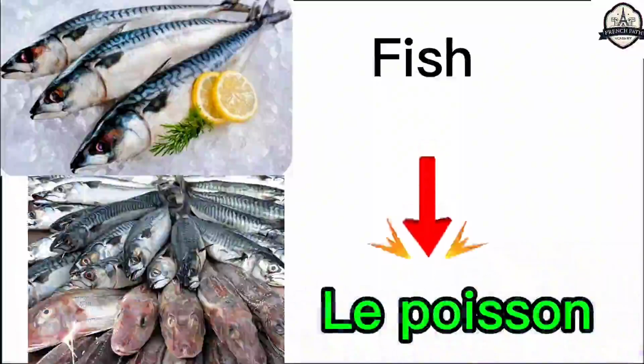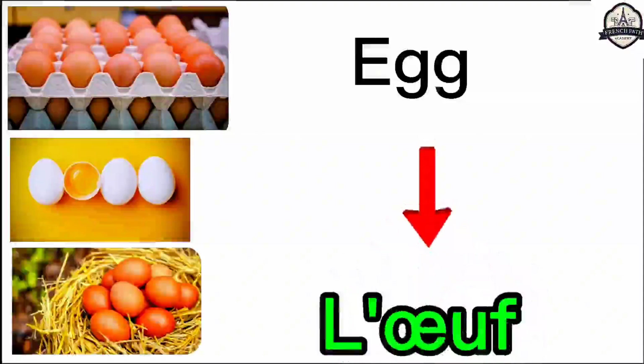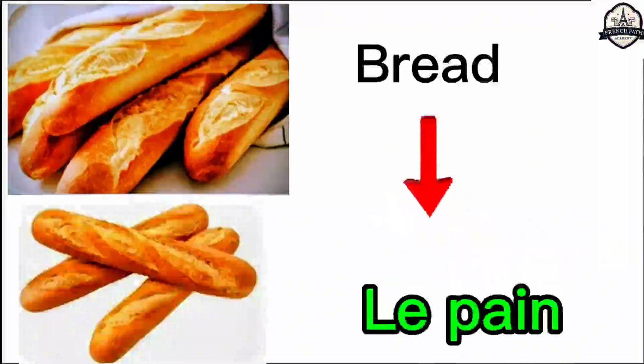Fish is called in French language le poisson. Le poisson. We also have egg. Egg, which is called in French language l'œuf. And after that, we also have bread. This is bread. Bread is called in French language le pain. Le pain.